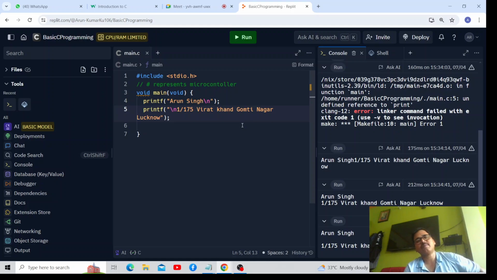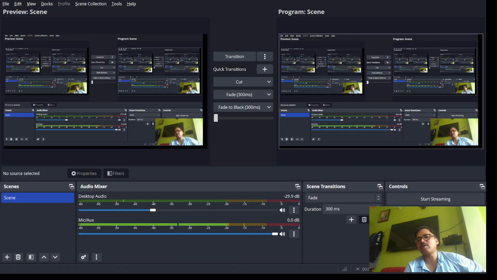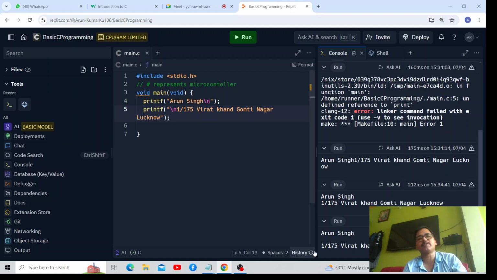Got it or not? Yes, sir. So slash n is what? It is nothing but a non-graphical character, which never appears on the screen, but whenever it is used, it performs a special function.